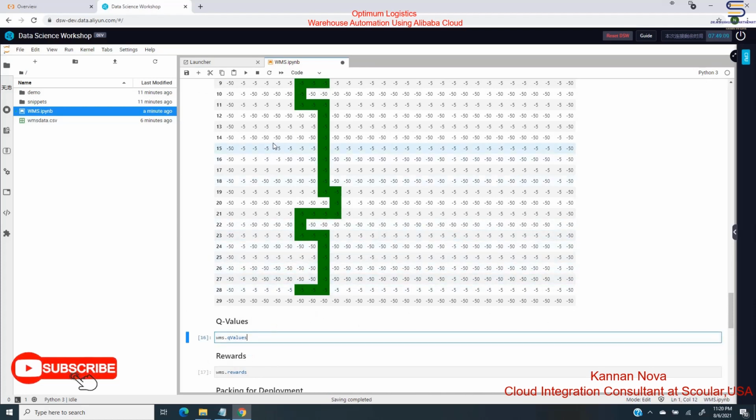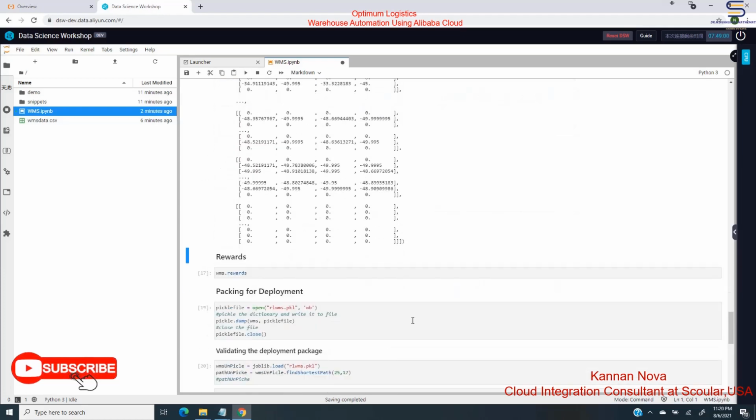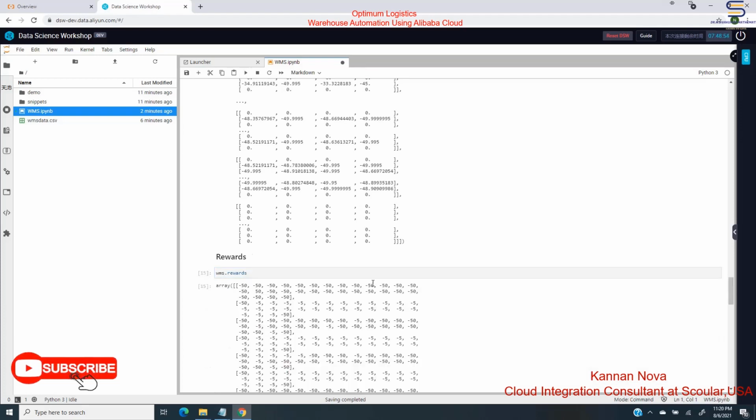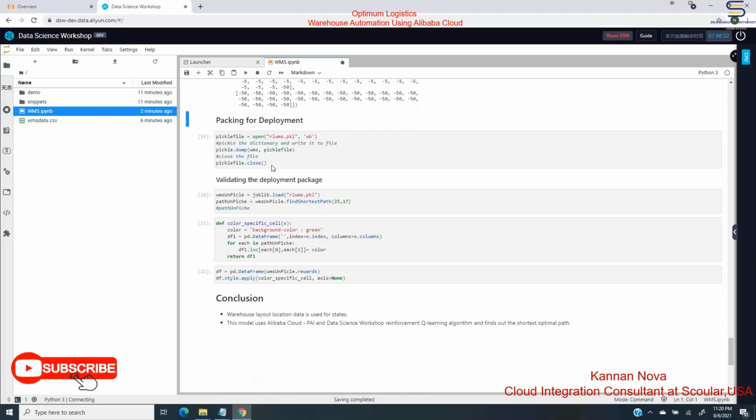We can plot Q values. We can show Q values in a table. We can show the rewards too. Once the model is built and validated, we can package it for the production environment. I'm using the pickle library to create the deployment package for production.